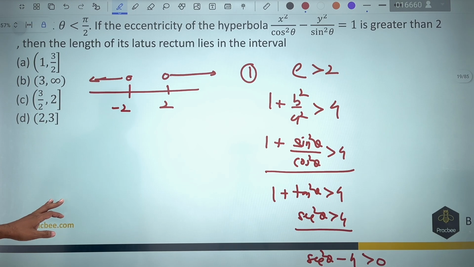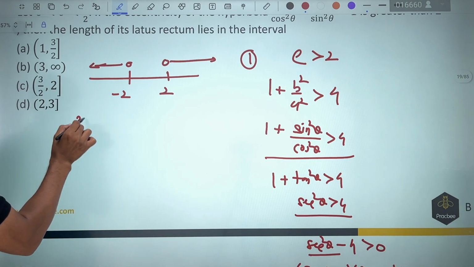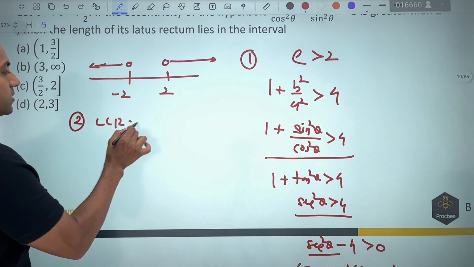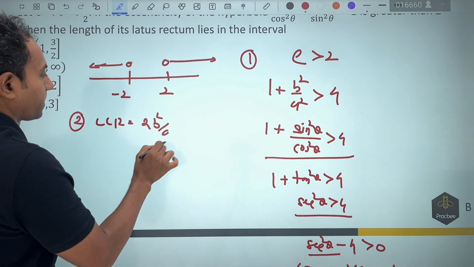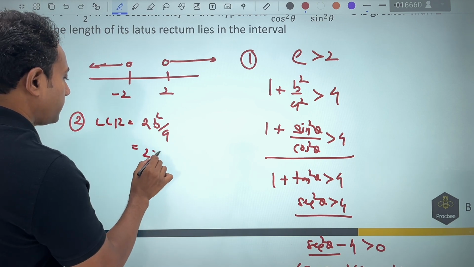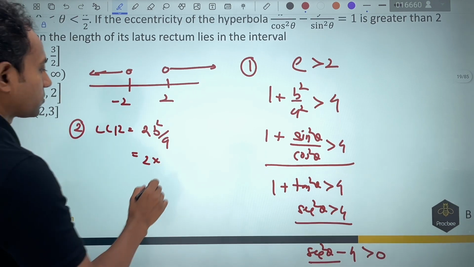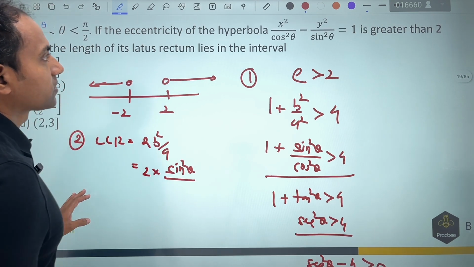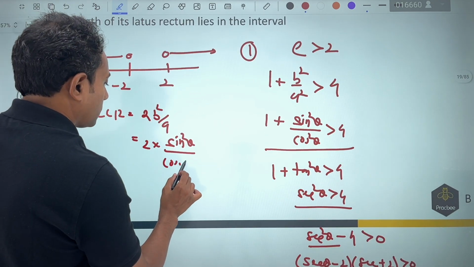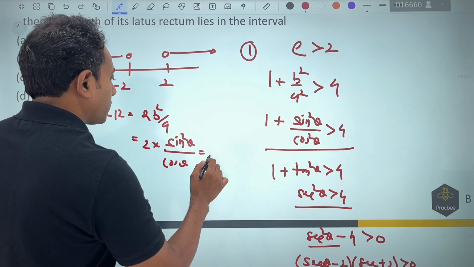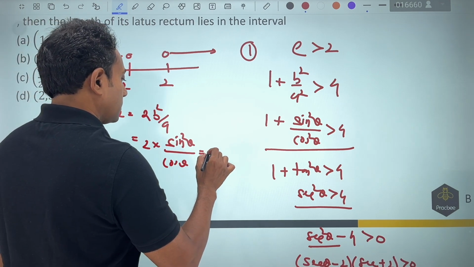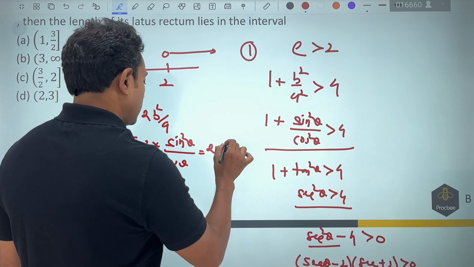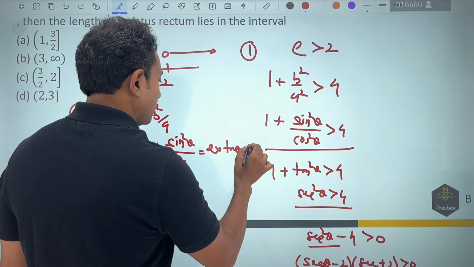Now what they're saying is the length of latus rectum. Now let us go into the second part. Length of latus rectum is nothing but 2b square by a. Now for this, b square value is nothing but sine square theta, but the value of a is nothing but cos theta. So from here what we want is nothing but the value of this term, that is 2 times tan theta into sin theta.